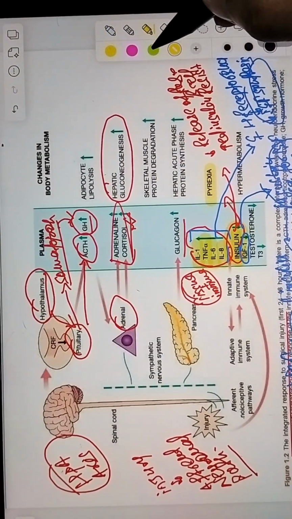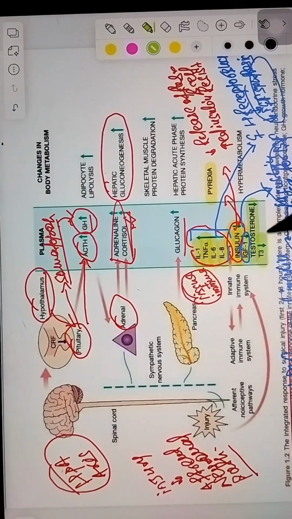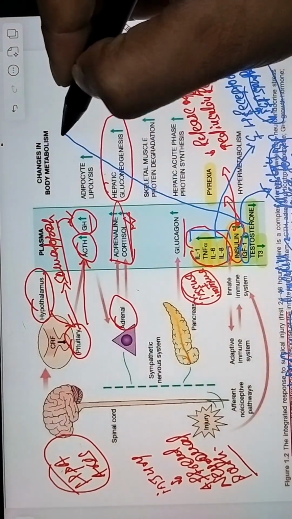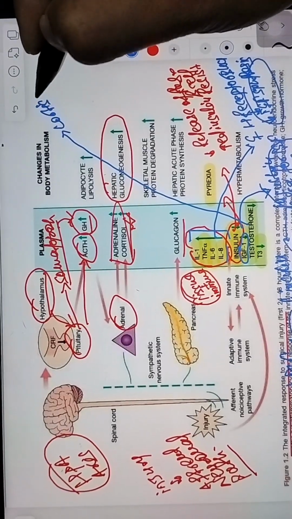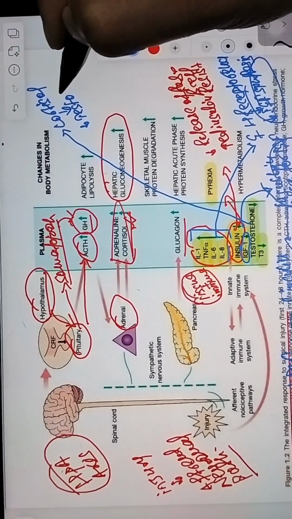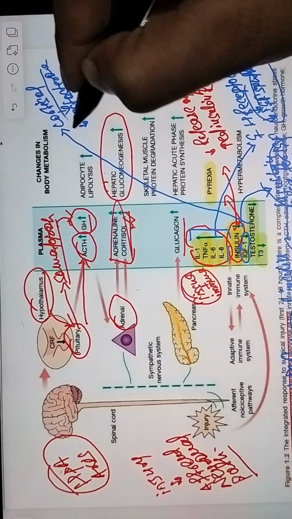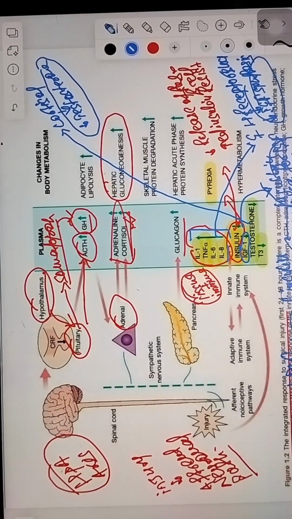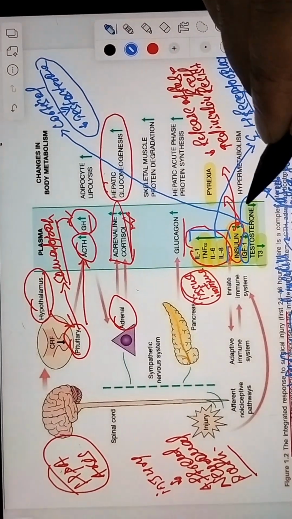And the last one is why testosterone and T3 decrease. The concept is cortisol will directly inhibit testosterone synthesis, and because testosterone is an anabolic hormone, during stress anabolism is counterproductive. And why does T3 decrease?